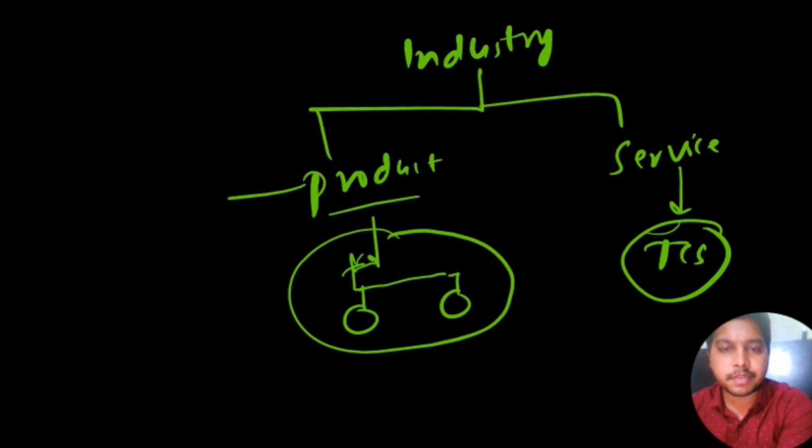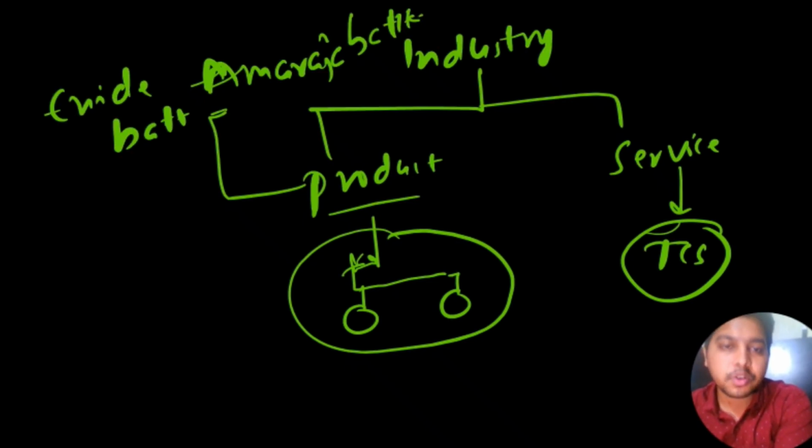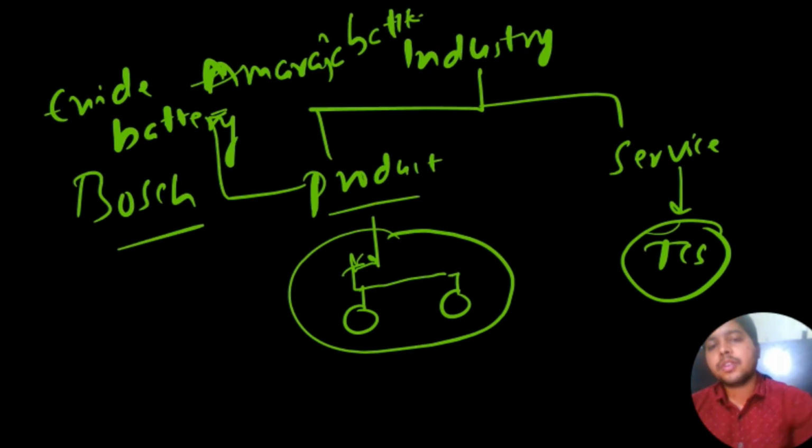Let's say for example, we have product based companies like Amara Raja Batteries. We have battery companies, right? You would have heard about Amara Raja Batteries or Exide Batteries. I'm talking especially about the mechanical field only. Exide, yeah. So these are basic, or if you talk about Bosch, all these are product based companies in mechanical. Clear?